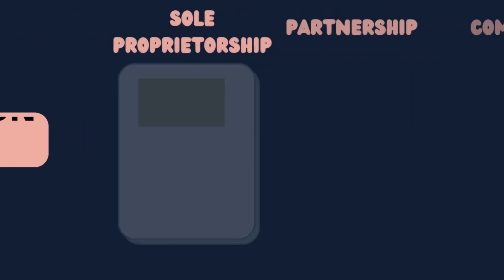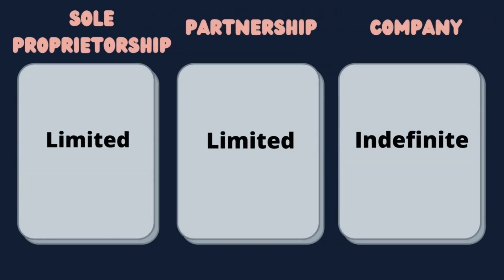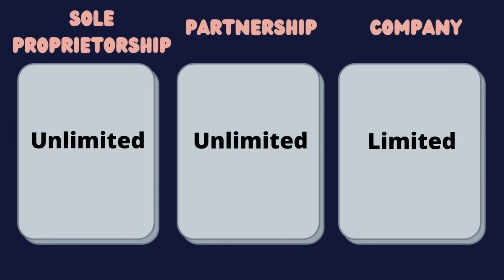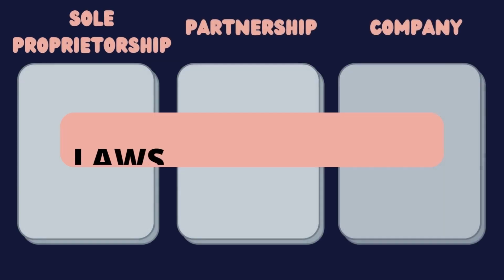Next is the life of organization. The life of organization for sole proprietorship is limited, and for partnership is limited as well, while for company is indefinite. Next is liabilities. The liabilities for both sole proprietorship and partnership are unlimited, while for companies it is limited.